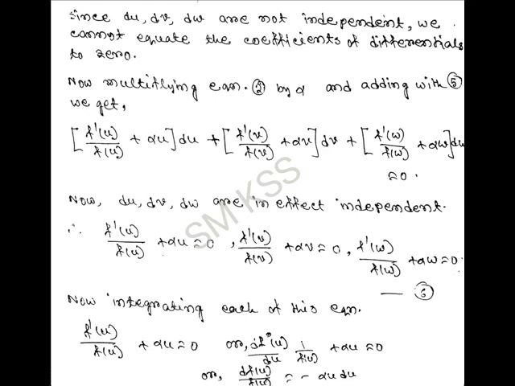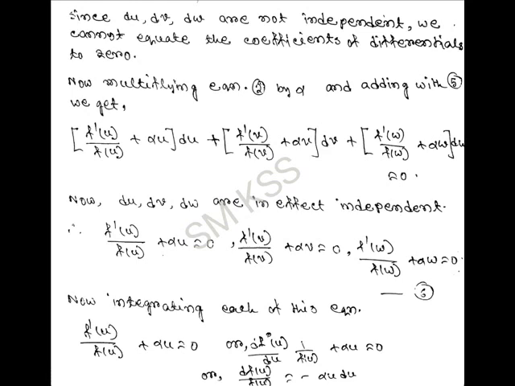Now, since du, dv and dw are not independent of each other, we cannot equate the coefficients of the individual differentials to 0. So we multiply equation 2 by alpha and add it to equation 5. Then we get f prime u by f of u plus alpha u du, plus f prime v by f of v plus alpha v dv, plus f prime w by f of w plus alpha w dw, equal to 0.